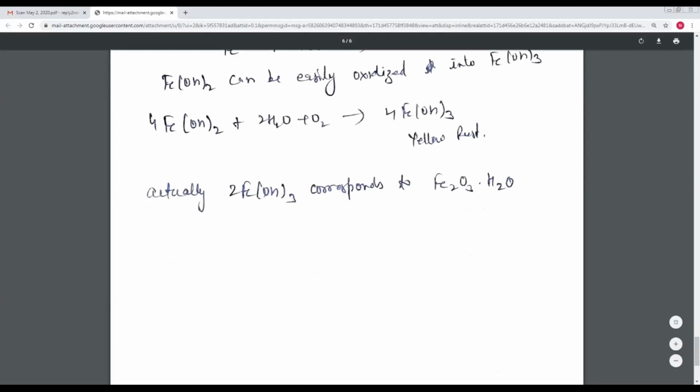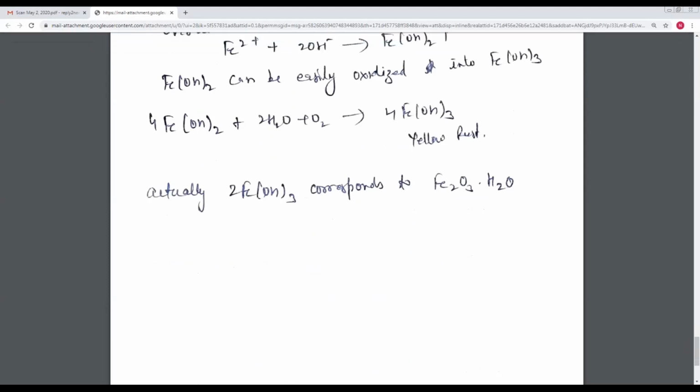Actually, the formula of the rust of iron: rust is Fe2O3 times x H2O, x molecules of H2O. So the Fe(OH)2 combined with further oxidation takes place, so ferrous hydroxide is converted into ferric hydroxide, that is yellow rust. So now I complete my topic. These are the wet corrosion and the dry corrosion, with their mechanism.